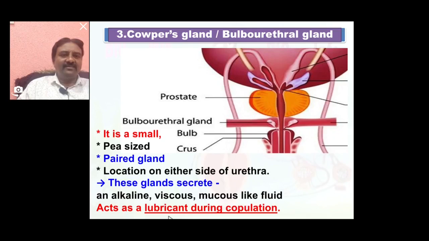Here we discussed all the different male reproductive glands: first the seminal vesicles, second the prostate gland, and third Cowper's or bulbourethral gland.